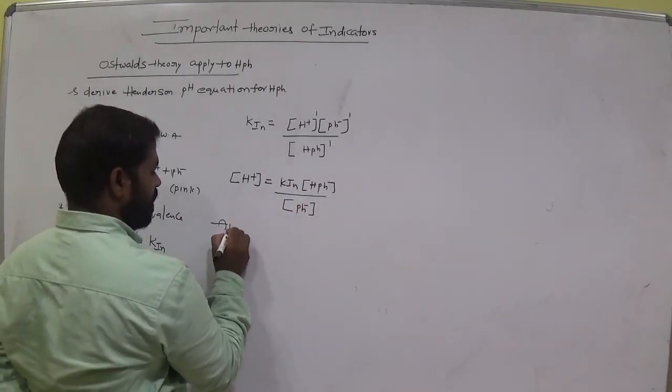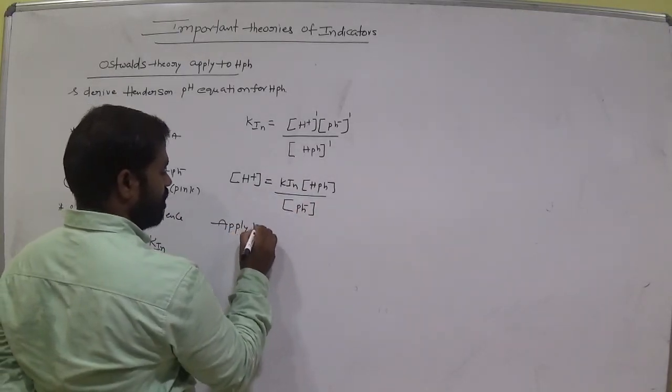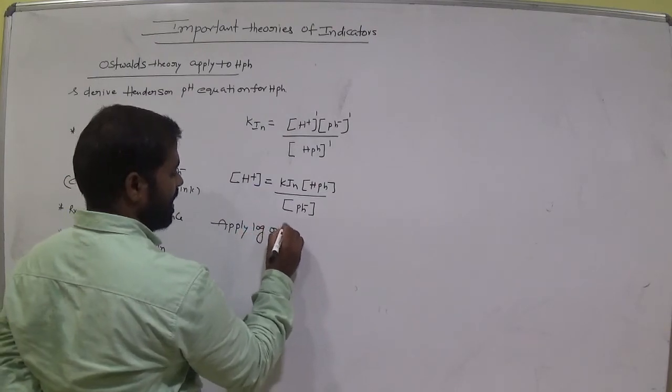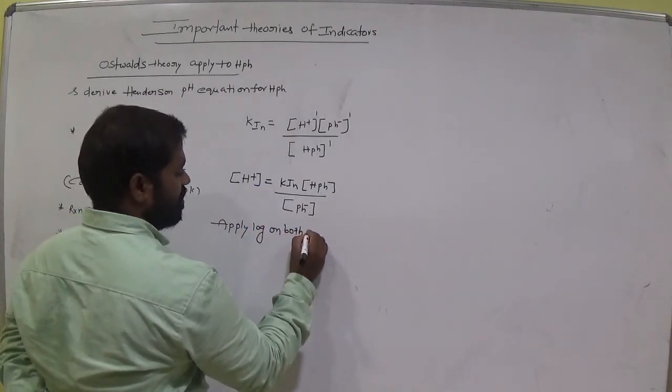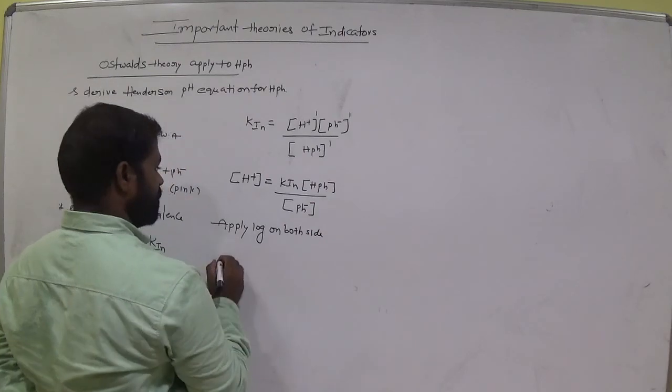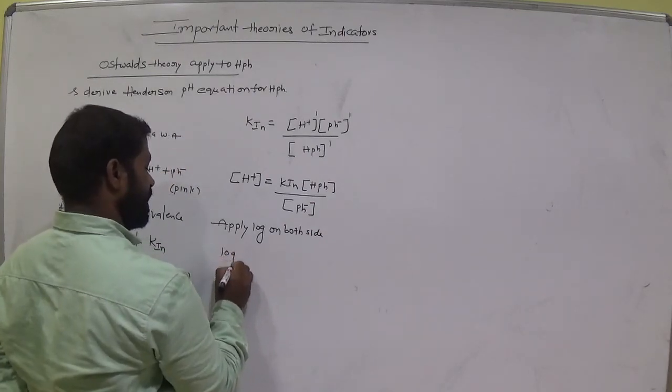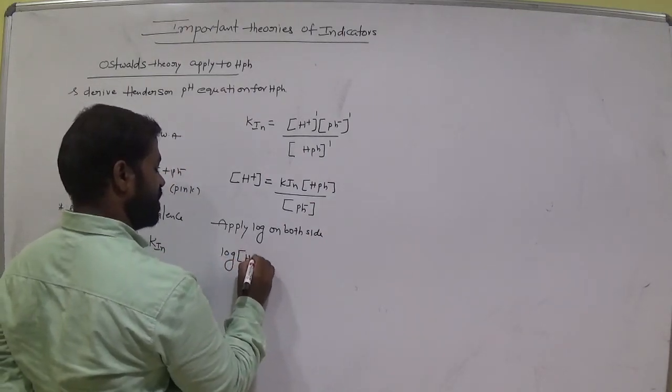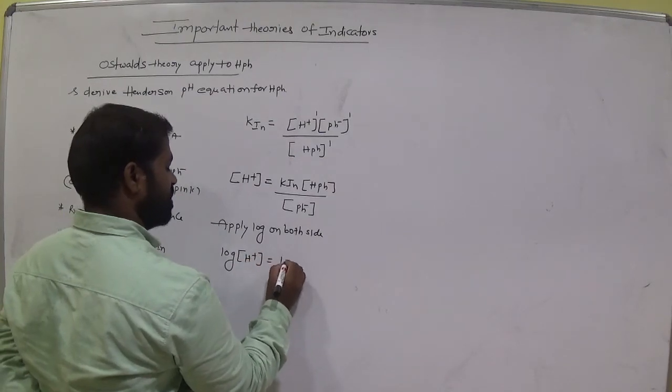Now apply log on both sides. Clear? So now what is it? Log H plus.